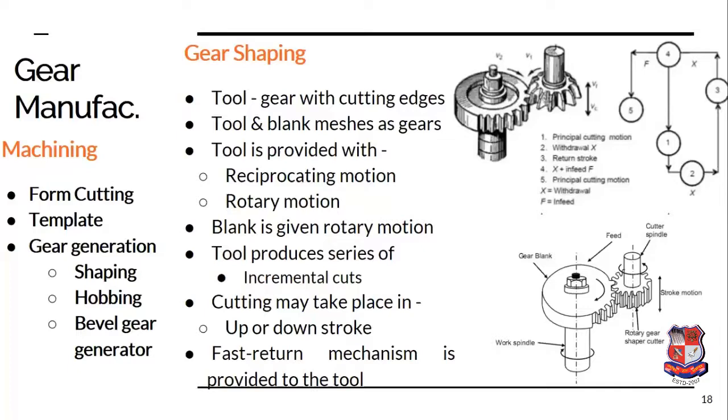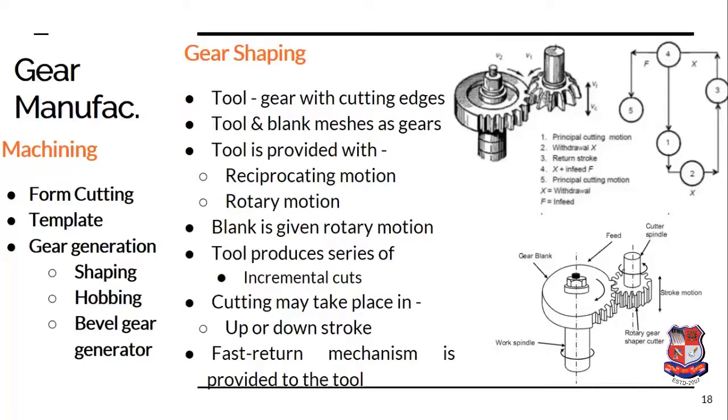So here also the quick return mechanism may be used to minimize the time in a backward stroke. Okay, and this will increase the production within a minimum time. So this is how the gear is produced. Now when the simultaneous rotation of the pinion as well as the gear is started, then the gear starts getting generated, and after one complete rotation of the gear blank, a complete gear is prepared.